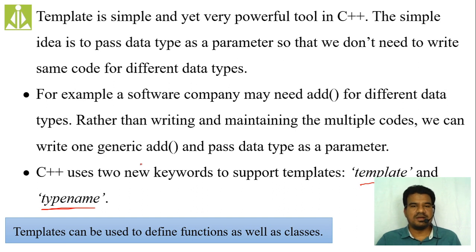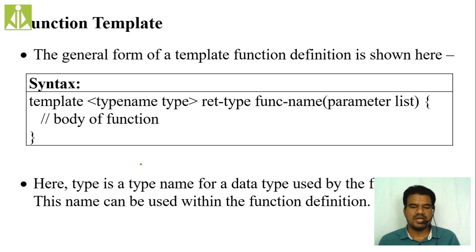One is the function template and the other one is class template. Quickly we'll wind up these two in our discussion. Two types of templates, function template and class template. So what we will see, what is a function template. Simply, whatever function we are writing, we are making that function independent of the type. So then we call it a function template.